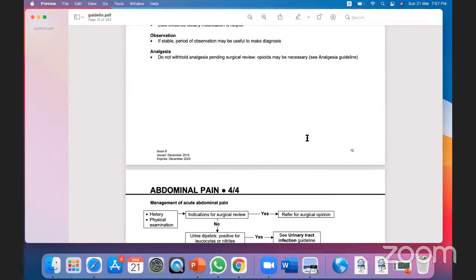Okay, remember, in the pediatric population, when they suffer with pain, this is an emergency. You have to improve the pain first. Do not withhold analgesia so that the surgeon will come and find no pain. No, don't do that. Please give adequate analgesia to the child. It may be opioid, it may be NSAID, anything. Okay, clear?